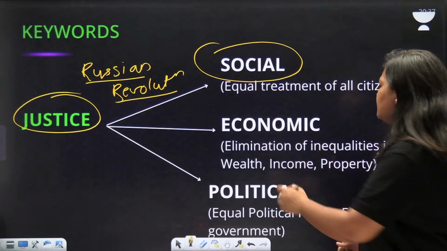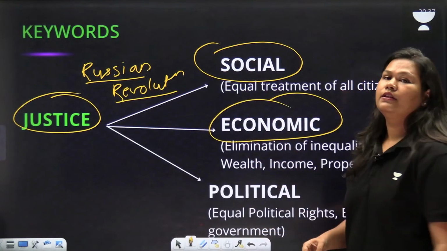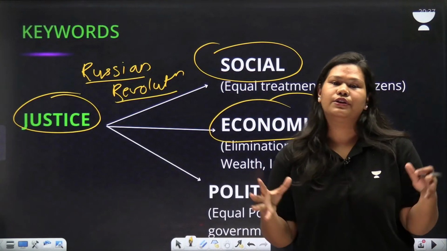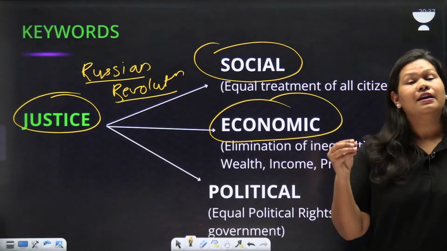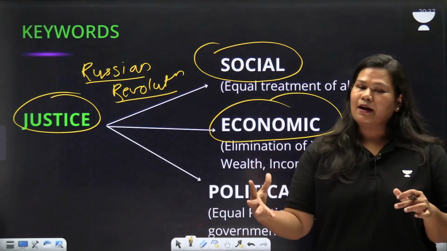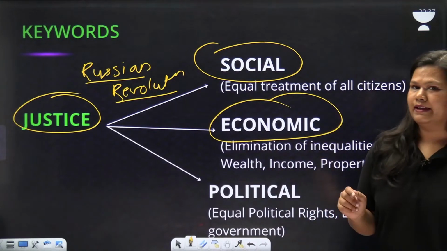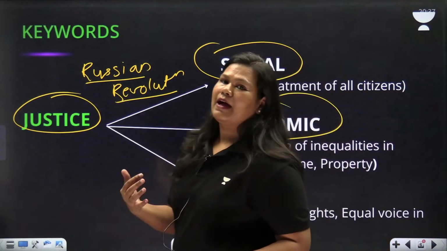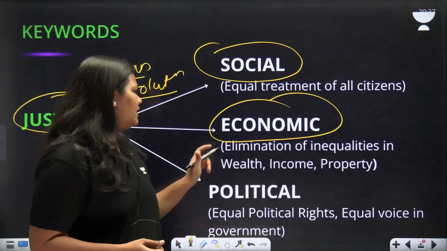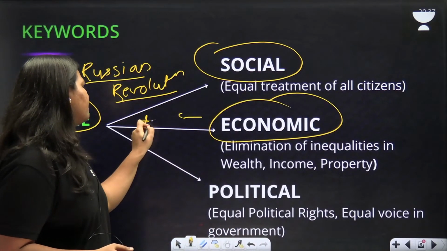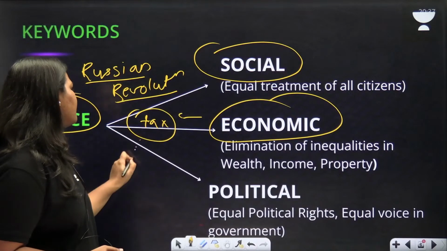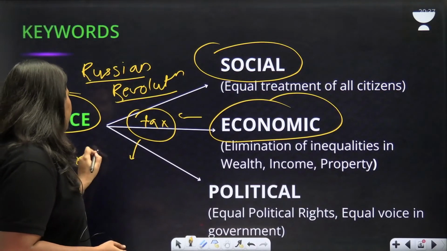Next type of justice is economic justice. In economic justice, we want to reduce the inequalities in terms of wealth and income. There is a way of doing it. We reduce economic inequalities via tax. We tax the people with higher income and we redistribute this income among the poor.